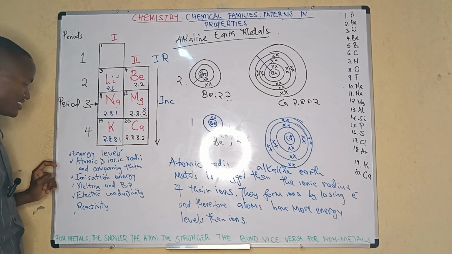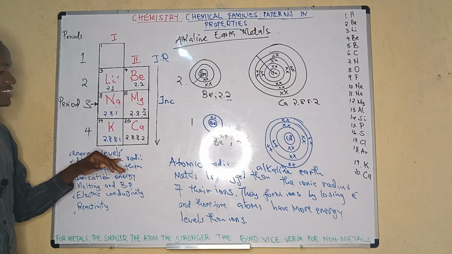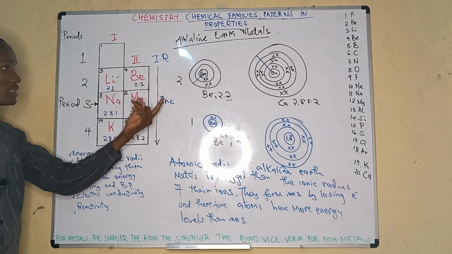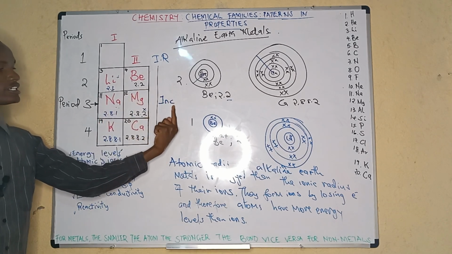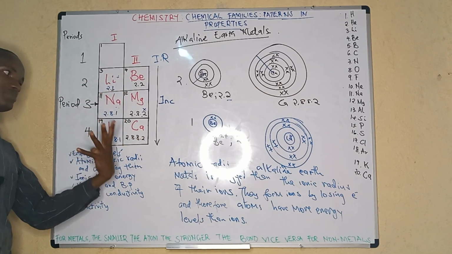So this part, we have just completed it. The atomic radius, the ionic radius, and then comparing the two. We have seen the trends: atomic increases down the group, ionic increases down the group, and then comparing, atomic is bigger than the ionic.